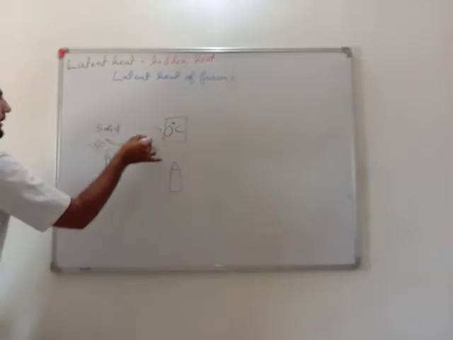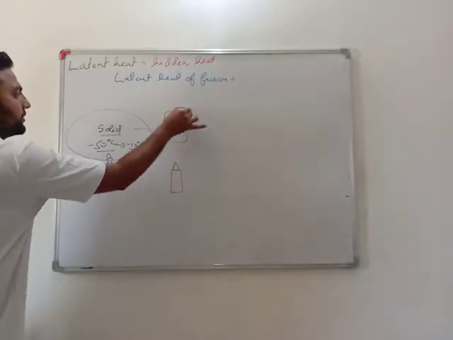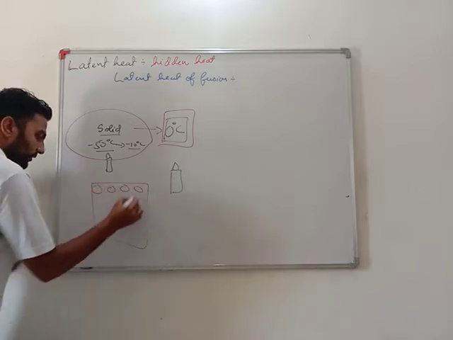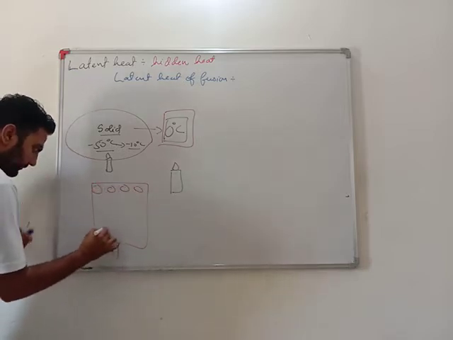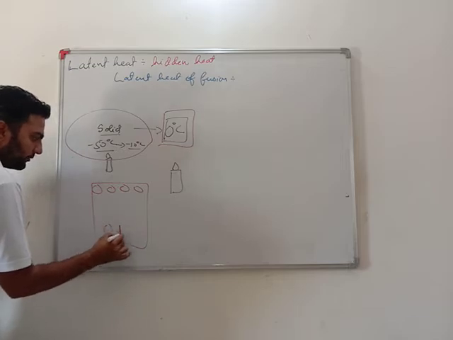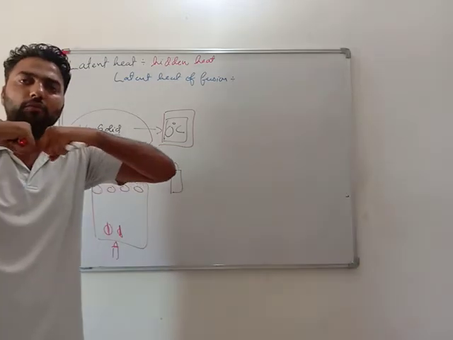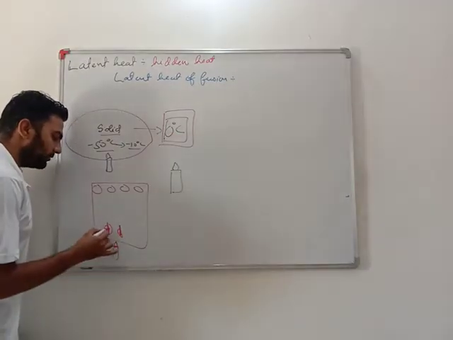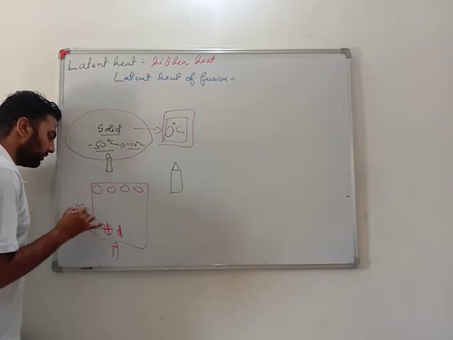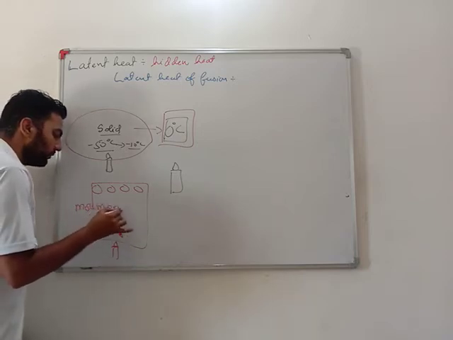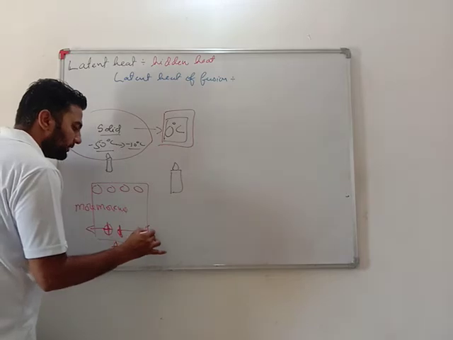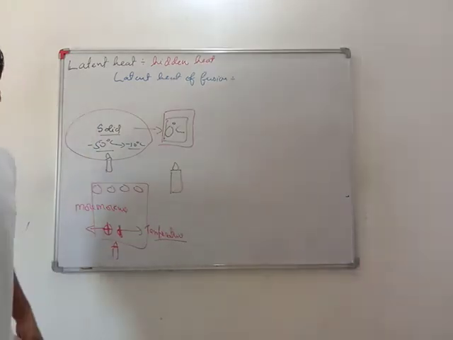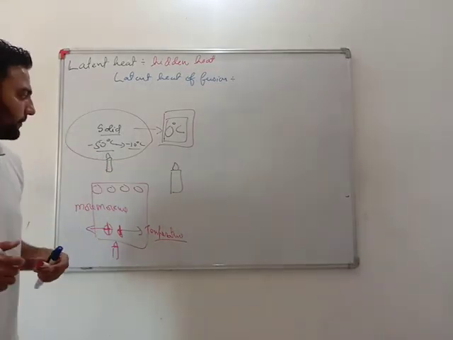Let's say this is ice. When I was heating this, what was happening? More heat, more movement. And due to more movement, the temperature was rising. More is the movement, more is the temperature.